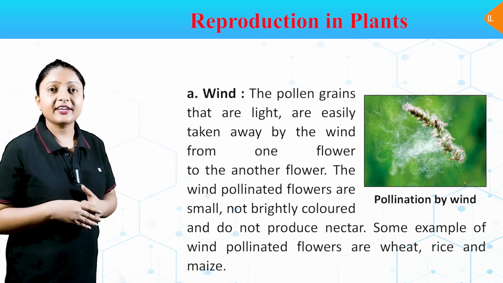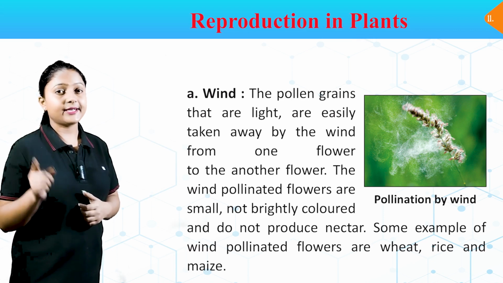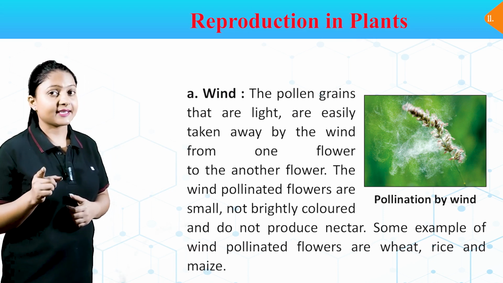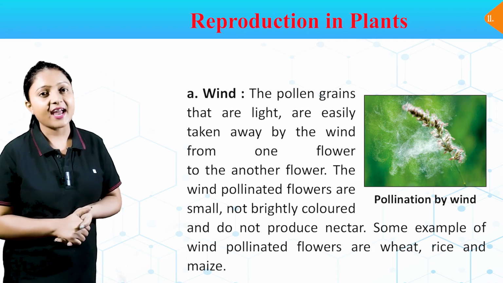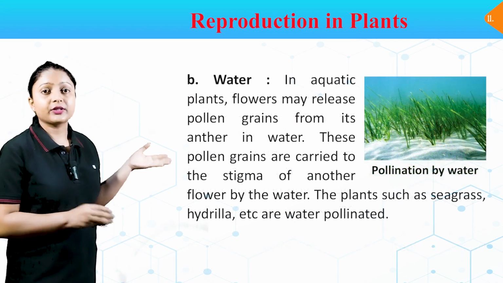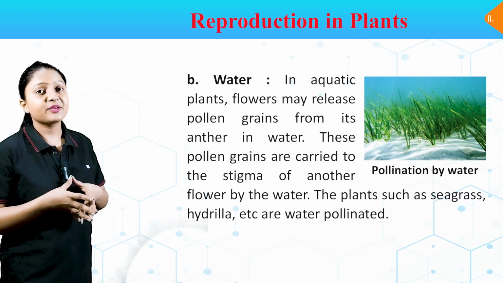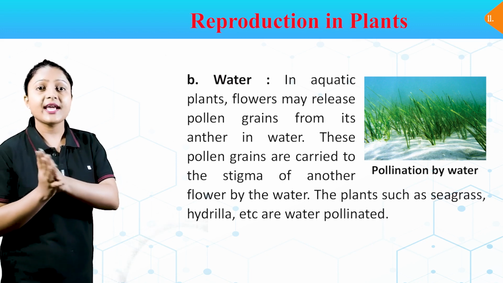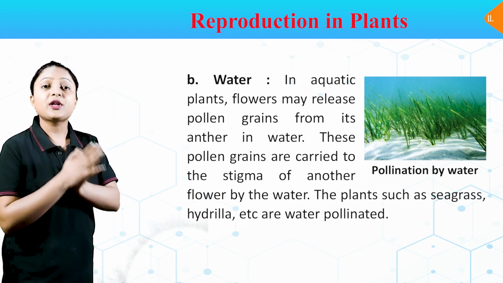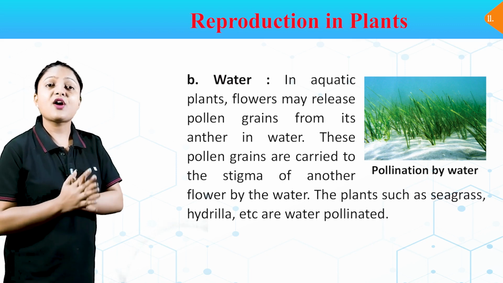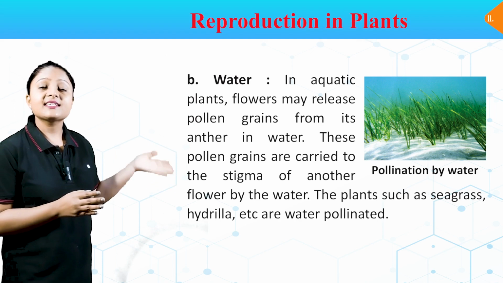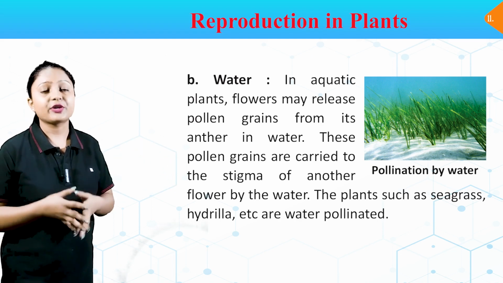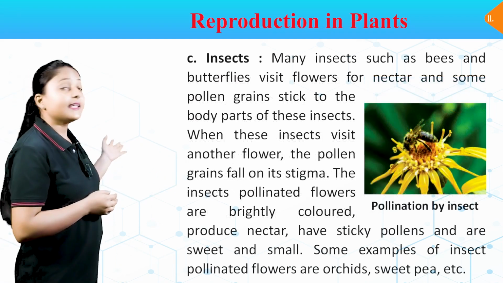The wind-pollinated flowers are small, not brightly colored, and do not produce nectar. Some examples of wind-pollinated flowers are wheat, rice, and maize. B. Water. In aquatic plants, flowers may release pollen grains from the anther in water. These pollen grains are carried to the stigma of another flower by the water. Plants such as seagrass, hydrilla, etc. are water pollinated.